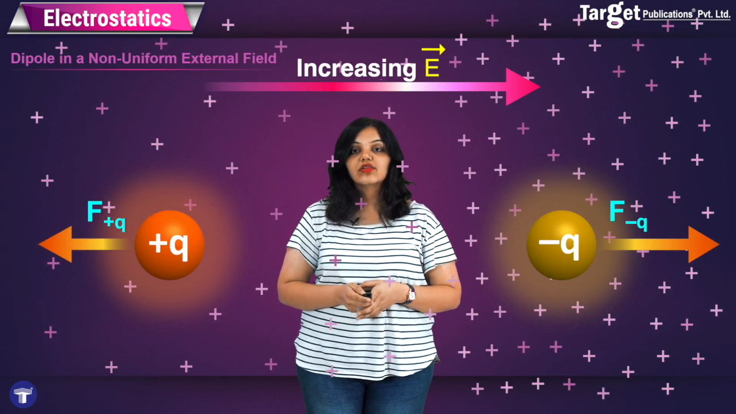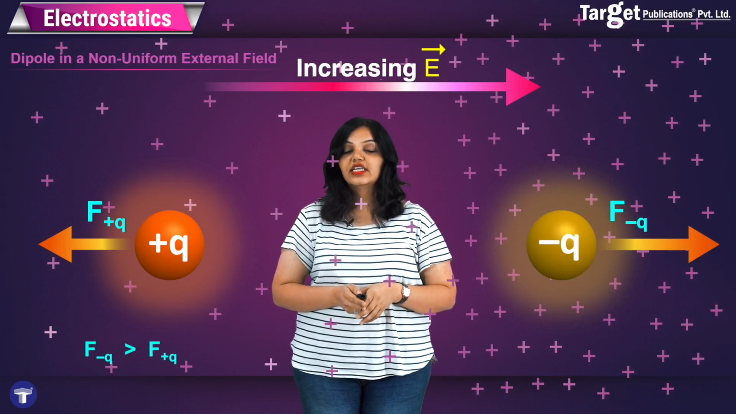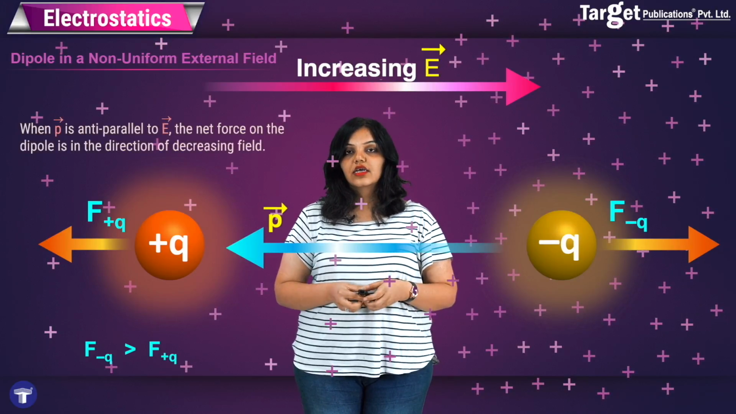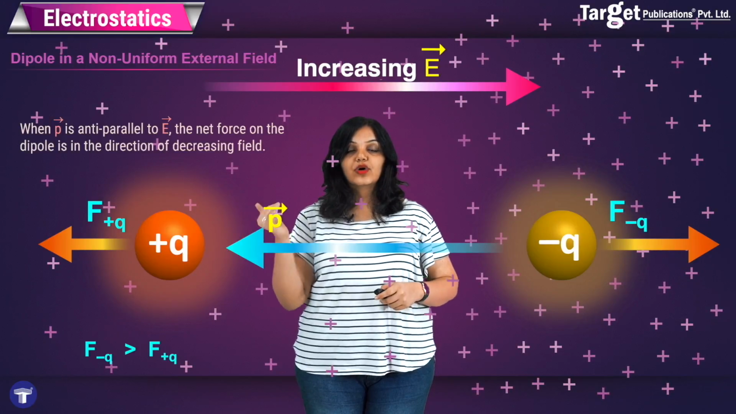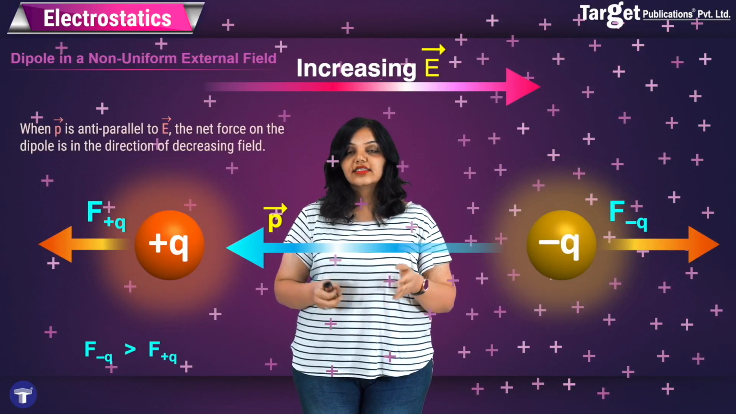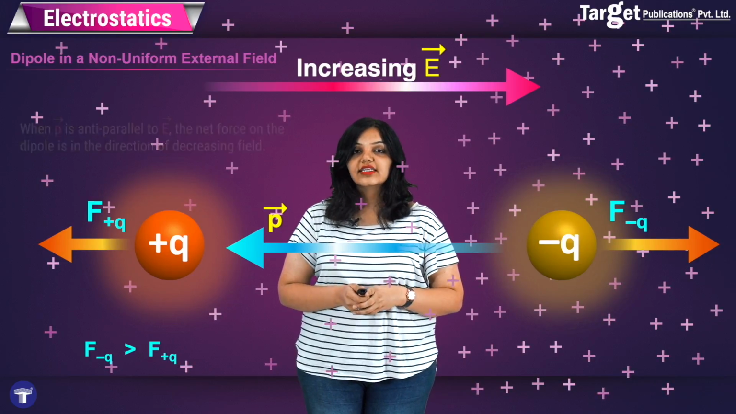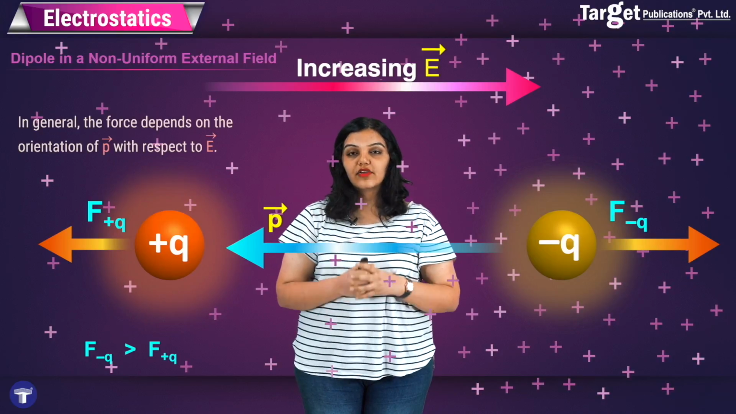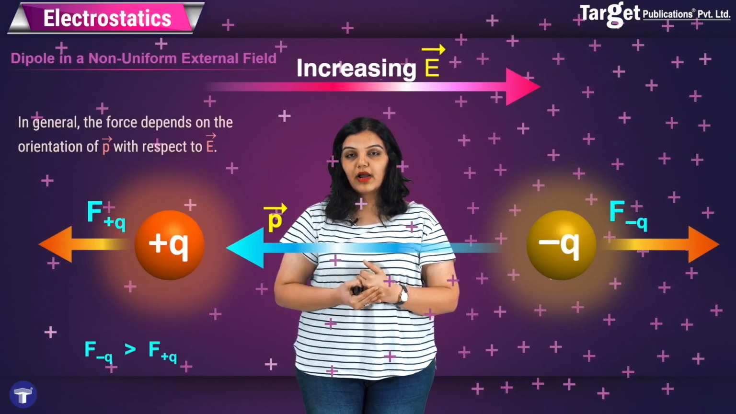In this case, now the net force is acting in the direction opposite to the direction of the electric field, and you can see that the net force is therefore towards the right and the electric field is increasing towards the left. Also, you can see that this actually depends on the orientation of the dipole moment. So we say that in general, the force acting on a dipole in a non-uniform external field depends upon the orientation of P bar with respect to E bar.